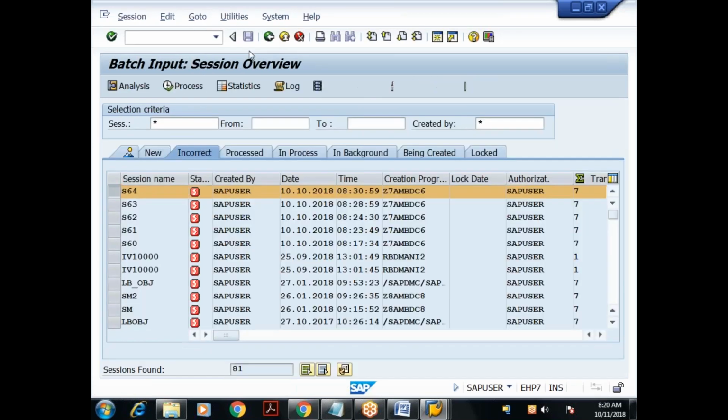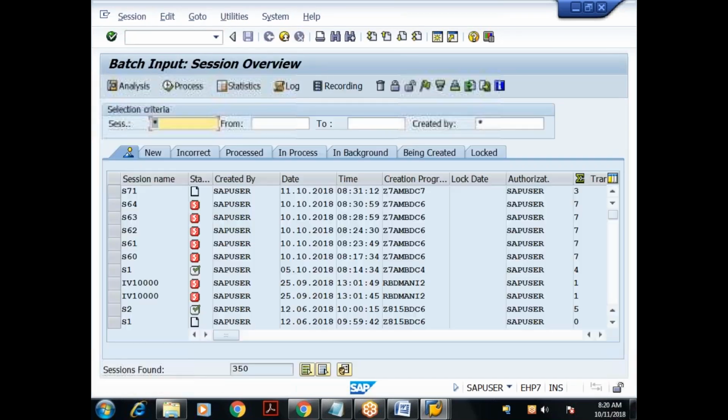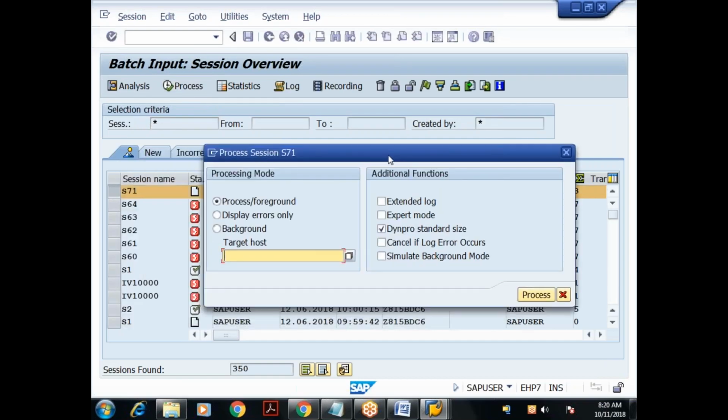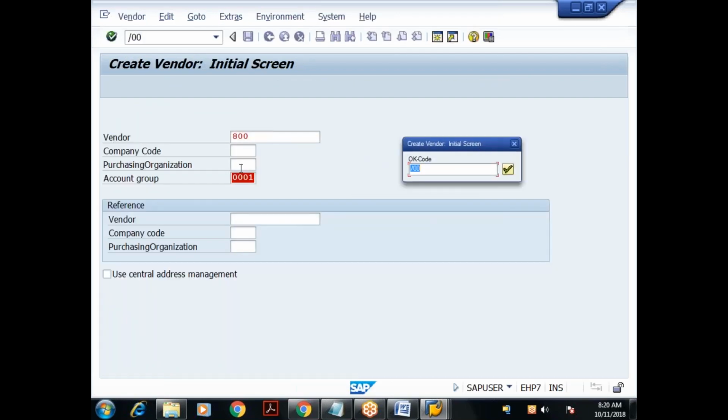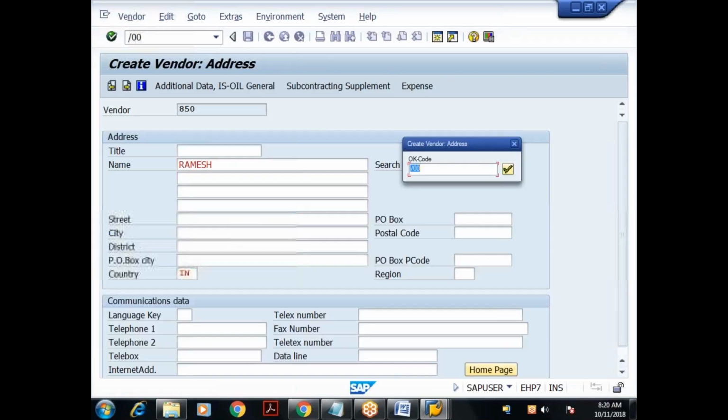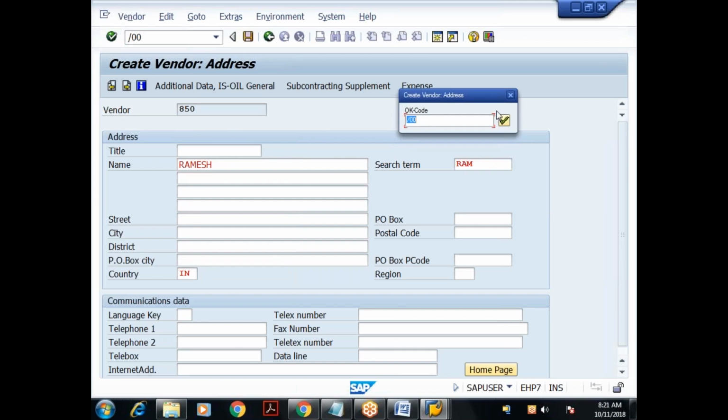Let us process this session. SM35. S71. New only, na? Done. I'll choose process. I can schedule in background, but I just want to understand whether the data is correctly mapped or not. So I'll choose process, foreground process. Yeah, this is the first record done. This is okay. Continue. Oh, vendor 800 is already there. So I'll give 850. Done. This is the data mapped properly.